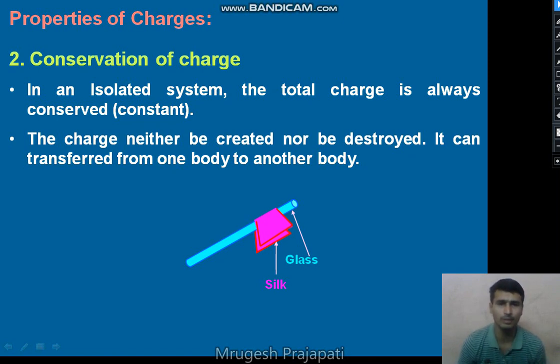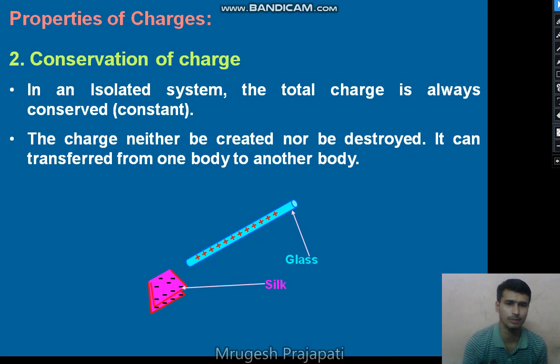When we rub the glass rod with the silk cloth, charge is established on both bodies. The glass rod becomes a positively charged body and the silk cloth becomes a negatively charged body. Both the positive charge on the glass rod and the negative charge on the silk cloth are equal in amount. Suppose the charge established on the glass rod is plus q. Then the same amount of charge, minus q, is established on the silk cloth.